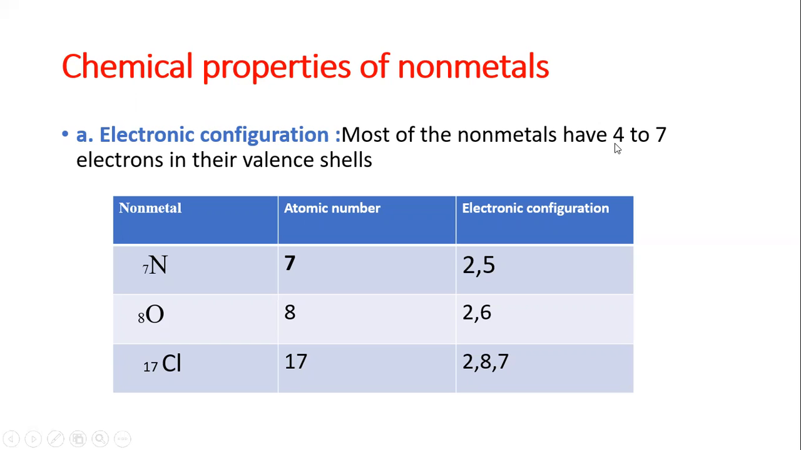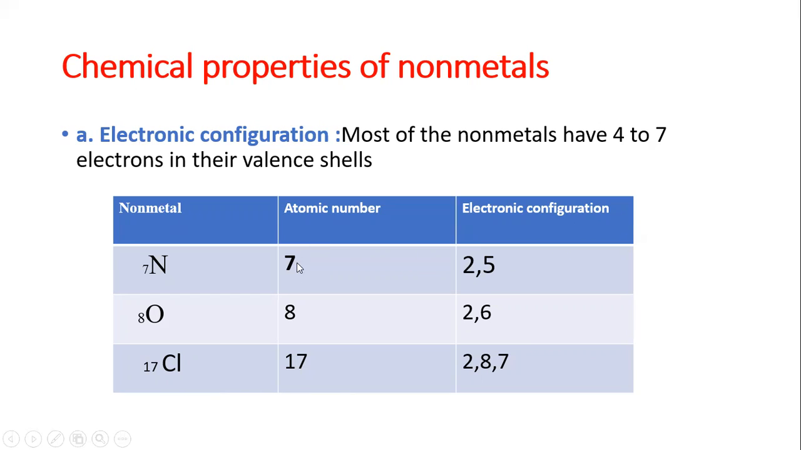Electronic configuration: most non-metals have 4 to 7 electrons in their valence shell. Valence shell means the outermost shell is filled with up to 7 electrons. Let's take some examples like nitrogen, oxygen, and chlorine. These are non-metal elements. Their atomic numbers: nitrogen has 7, oxygen has 8, chlorine is 17.